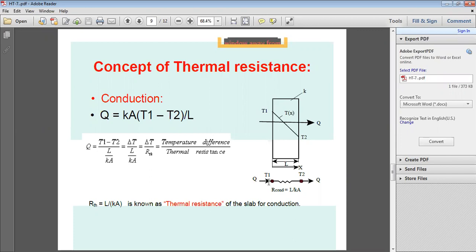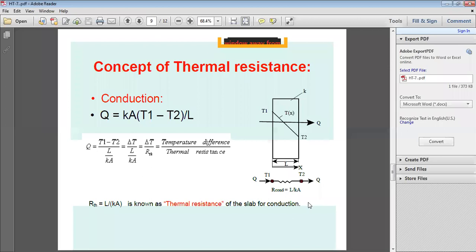So here Q, heat transfer rate, at the left face the temperature T1, and the thermal resistance R conduction, which is L by kA, and here temperature T2. That much amount comes out. So this is a representation of thermal resistance with a diagram, just like electrical.